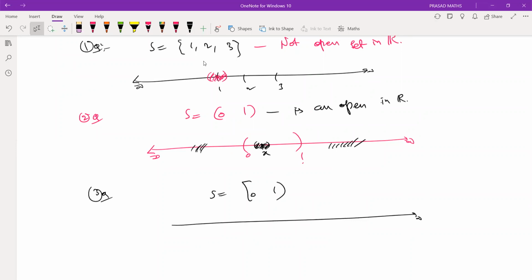Suppose you take this. Is it an open set? No. You take this point, it's an interior point, because we find some neighborhood which is inside the set. But we have seen yesterday that 0 is not an interior point of the set. Why? Because the left side portion of 0 is not inside the set. Therefore, 0 is not an interior point, therefore not open.